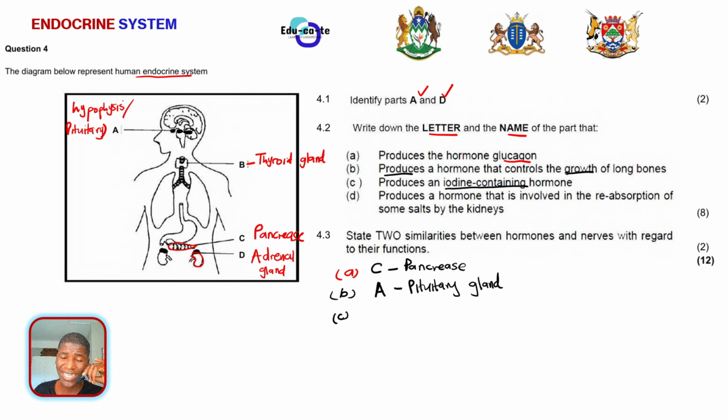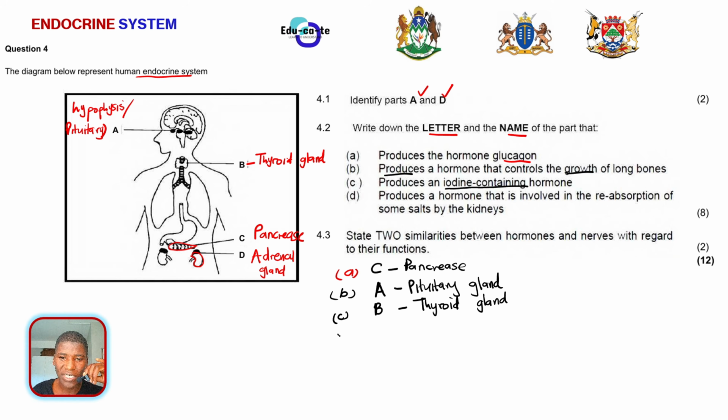So we say that hormone is thyroxine and it is produced by the thyroid gland. Here, since the question wants the gland, B is the gland, and the name of the gland is the thyroid gland.